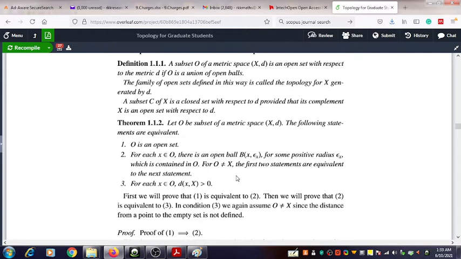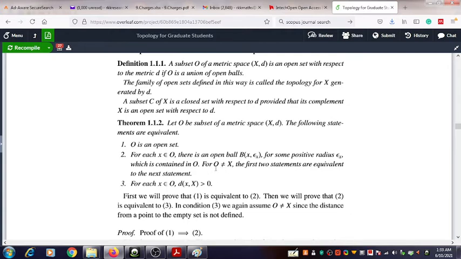So when does this happen? It happens when the taken set O is an open set. If the taken set O is an open set, then you can find an open ball centered at every point belonging to that open set, an open ball which is completely contained in O.